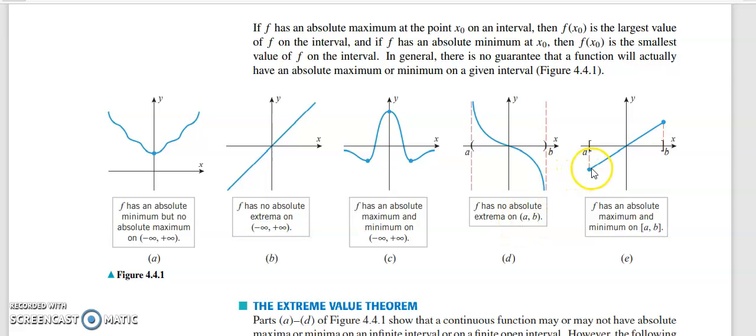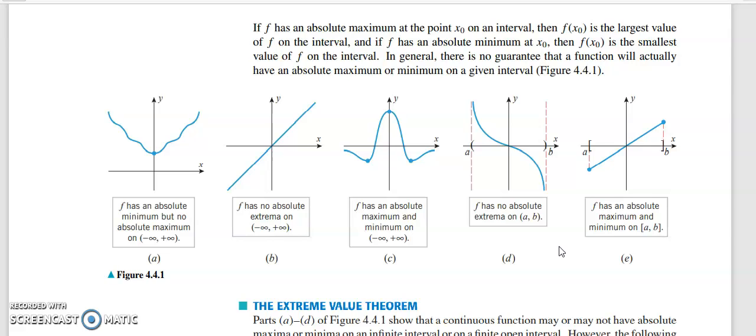And in this case, with respect to the y axis, it's a closed interval AB, so these 2 points are included in your range. Okay, so the domain is AB. So maximum value of the function is f of b and minimum value of the function is f of a. So there is both absolute maximum and absolute minimum on the interval a b.